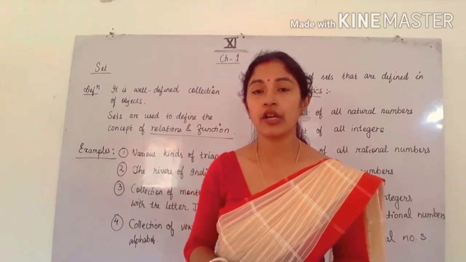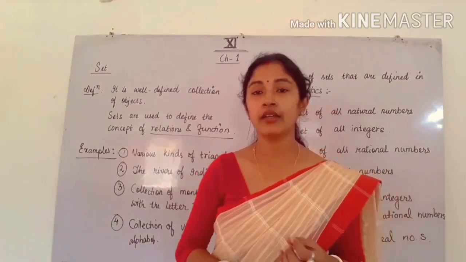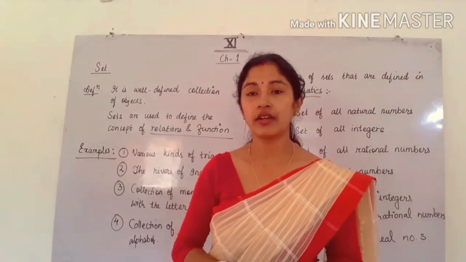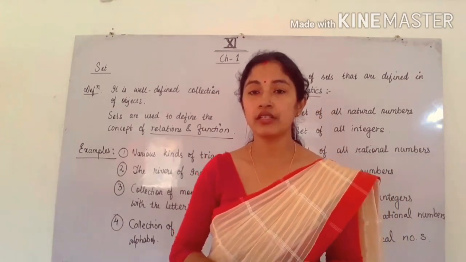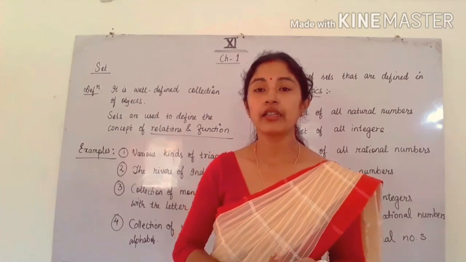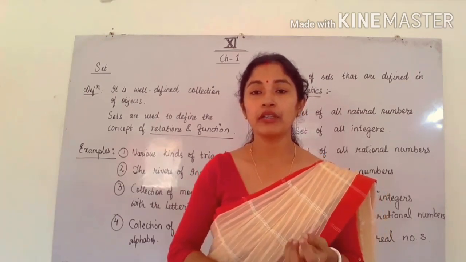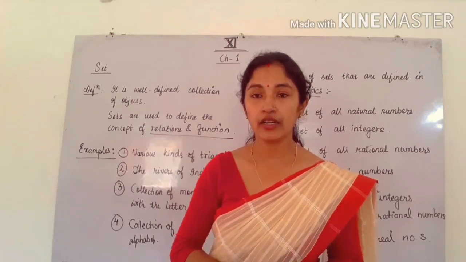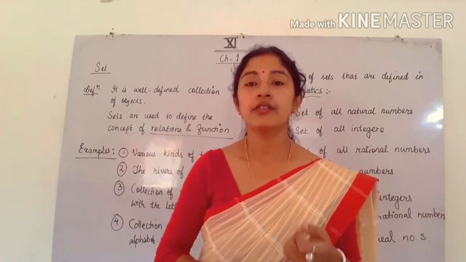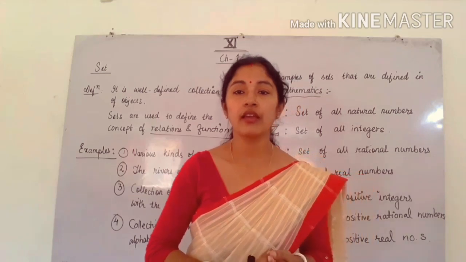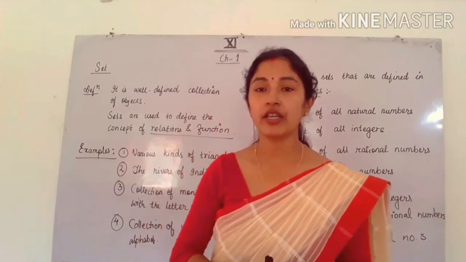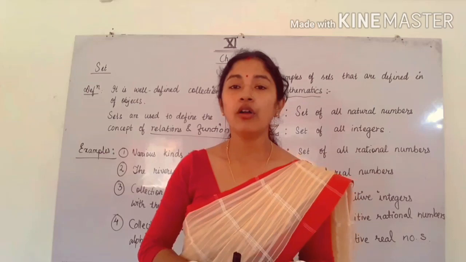For example, in some triangles the 3 sides are different, in some triangles the 3 sides are the same. So like that there may be differences, but the basic property, that is the basic criteria of a triangle, is the same. Okay, so as an example of a set, we can say set of all triangles.